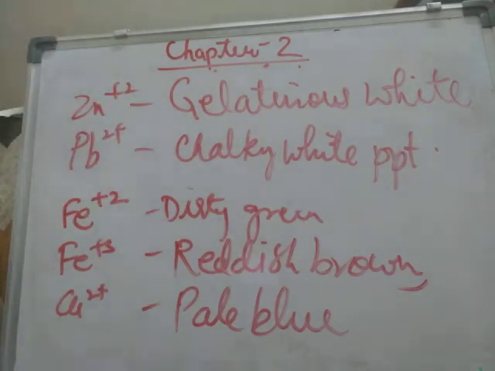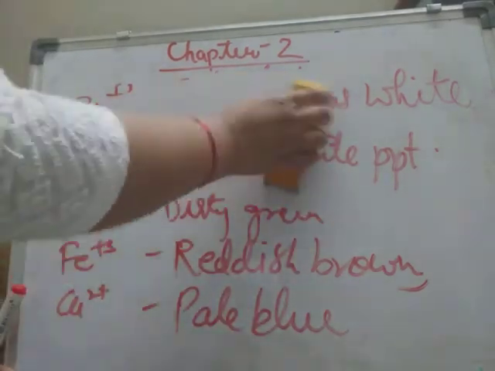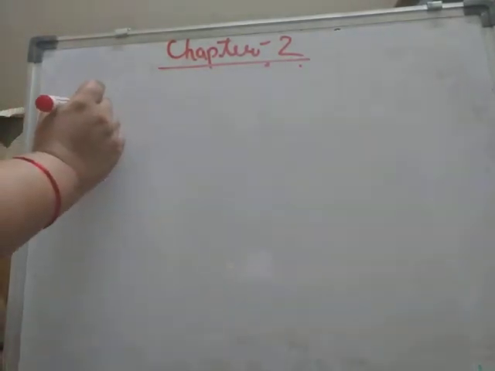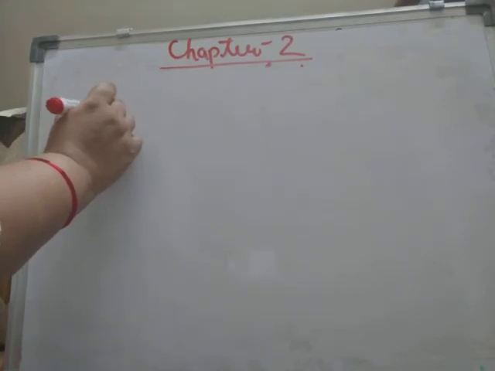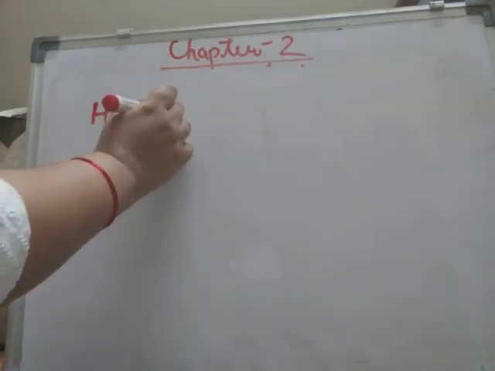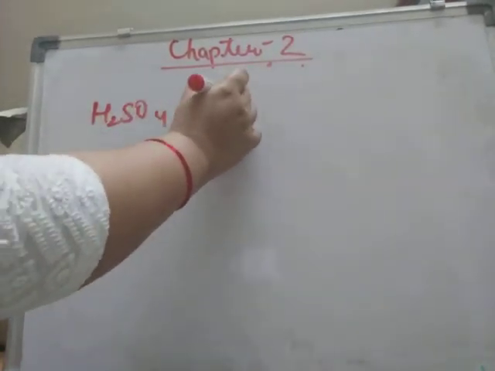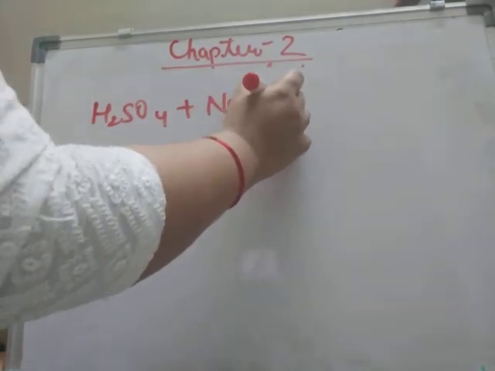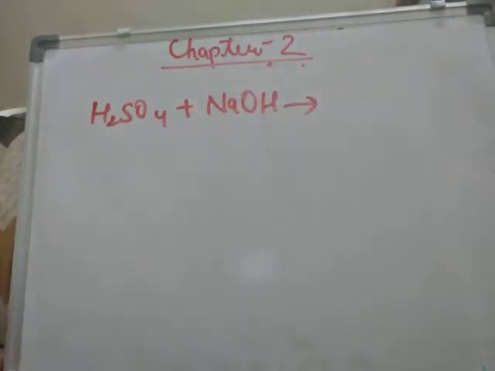Okay, another type of reactions are double decomposition, neutralization reactions. Neutralization means any acid, suppose H2SO4 is there, it is combining with a base.